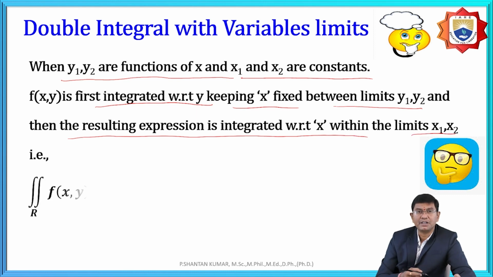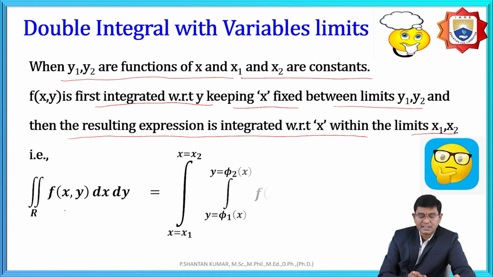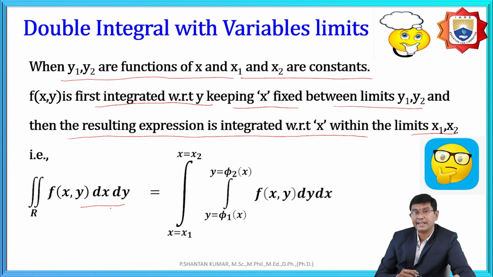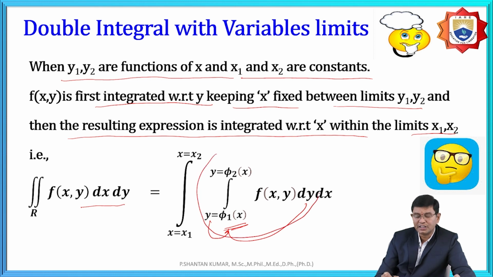For example, we need to understand: here, this is the double integration of the function f of x comma y, dx dy. While observing here, based upon this concept, the limits are in terms of x. We need to assume that these are the limits for y. That means integrating with respect to dy. And after simplification, we then integrate with respect to dx.